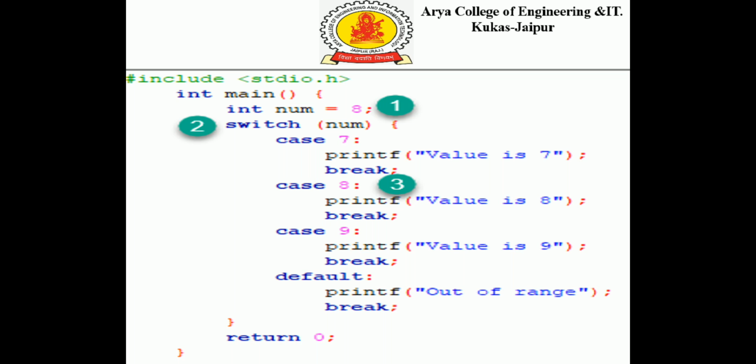We can see a switch is having a choice or a variable that will be compared with different cases, and the particular block of code will be executed, followed by a break statement. We can see here the number is having a value 8, the case 8 will be executed and the value is 8 will be the output of this particular program. That is how the switch statement works.